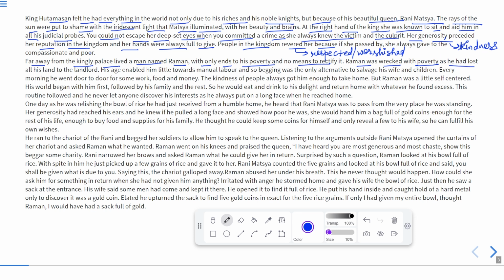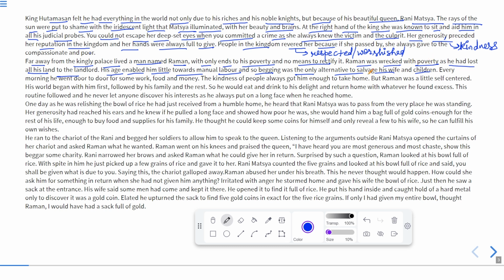He had also lost all his land to the landlord. It means his land had been snatched away by the landlord. So his age enabled him little towards manual labor. As he was aged as well, he could not do labor manually. So begging was the only alternative to salvage his wife and children.